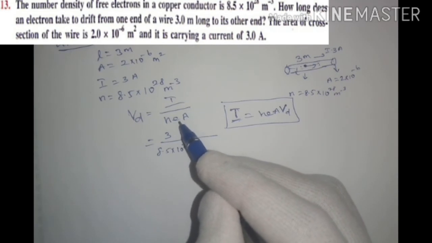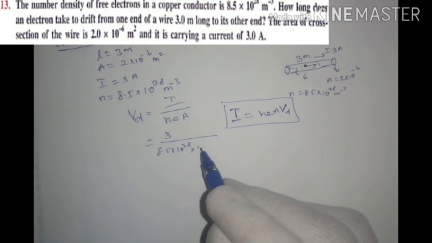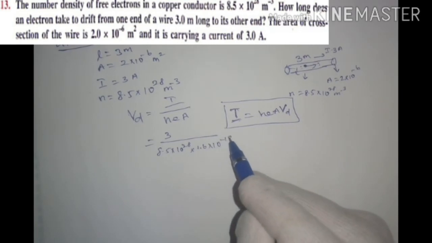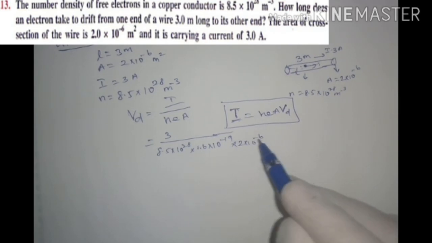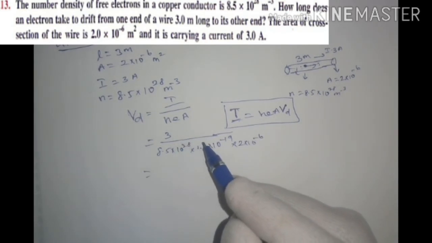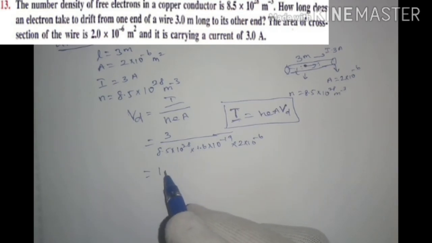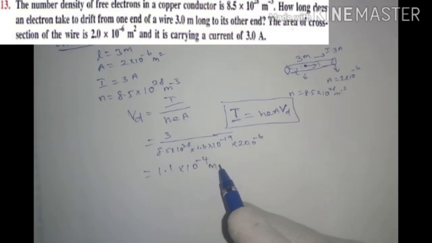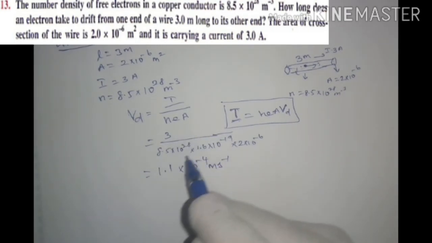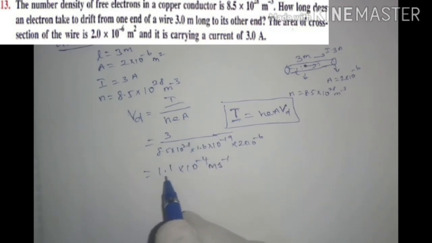Always keep in mind that the charge of the electron is 1.6 into 10 to the power minus 19 coulomb, and the area of cross section is 2 into 10 to the power minus 6. Calculating this value, we obtain Vd equal to 1.1 into 10 to the power minus 4 meter per second. Students, calculate it manually by multiplying and dividing, and finally rounding up the value gives 1.1. This is the drift velocity, but what is asked in the question is the time taken, t.